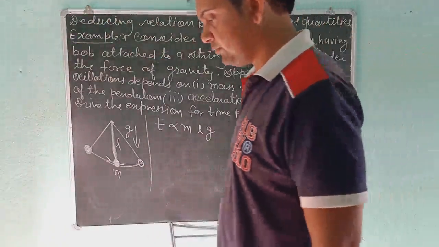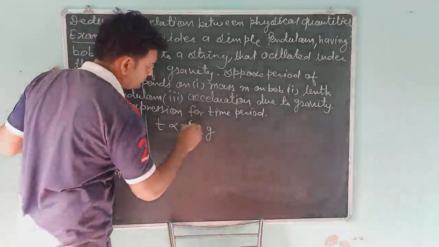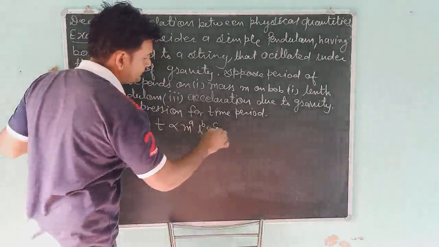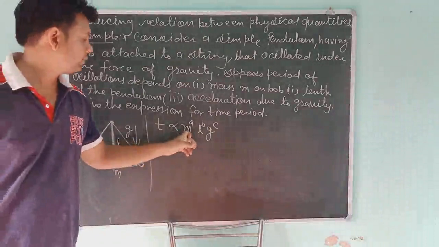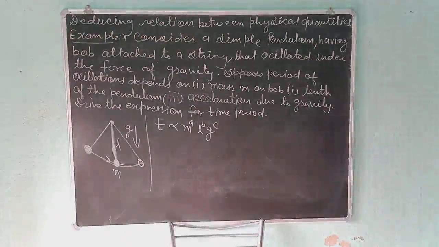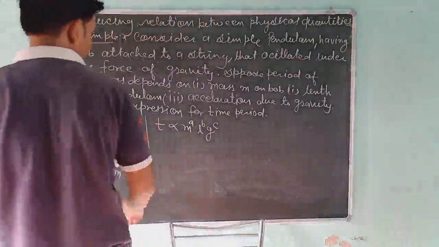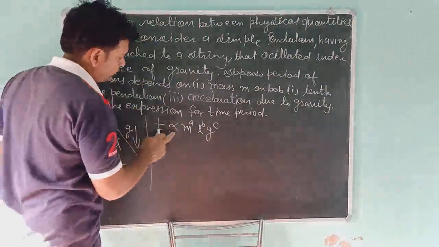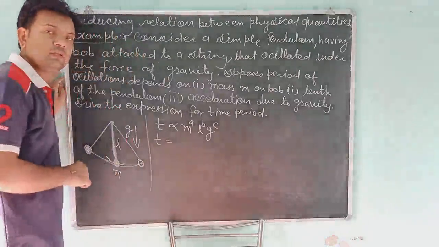So what we have to do is assume that the power of m is a, the power of l is b, and the power of g is c. Okay students, this is the time period. Now when you remove the proportionality symbol, you get a proportionality constant k.